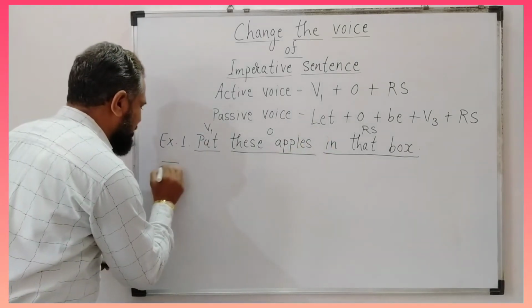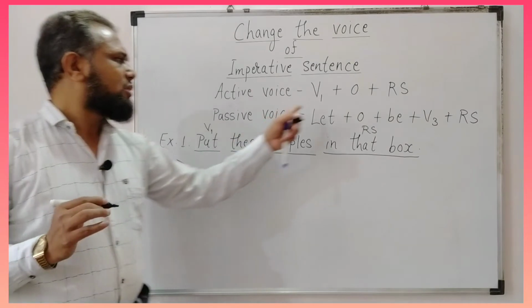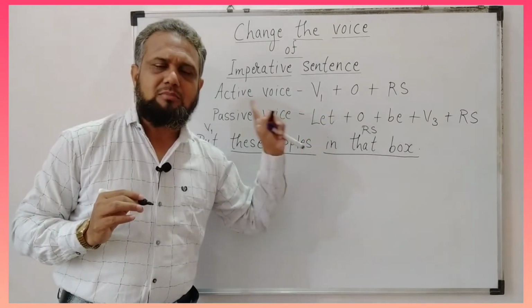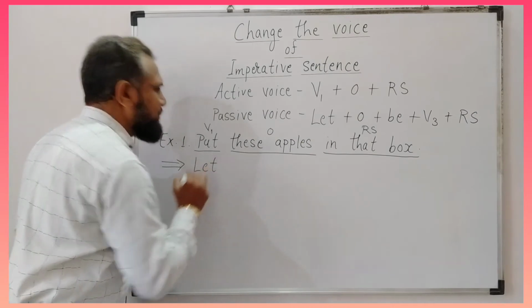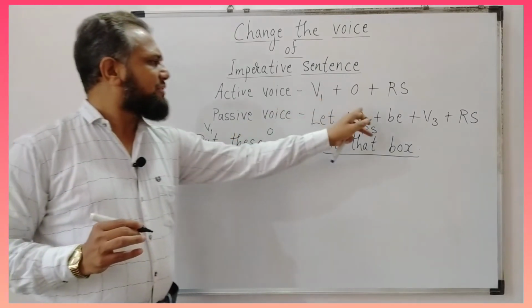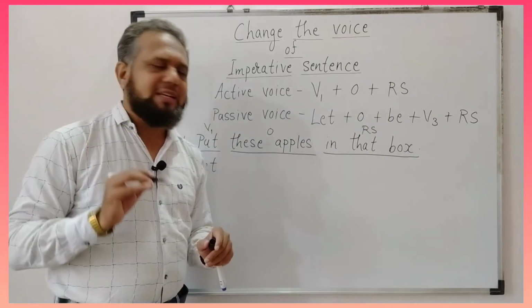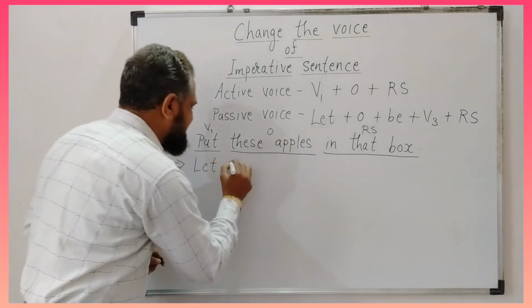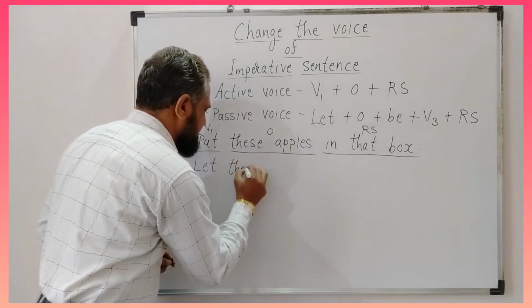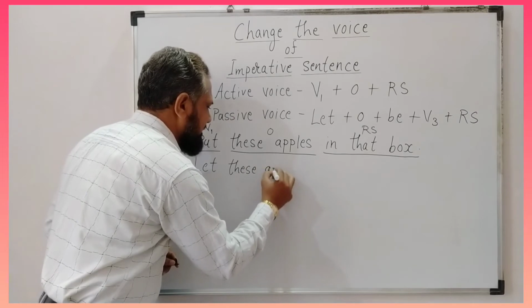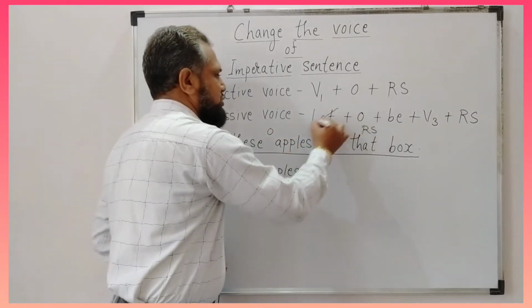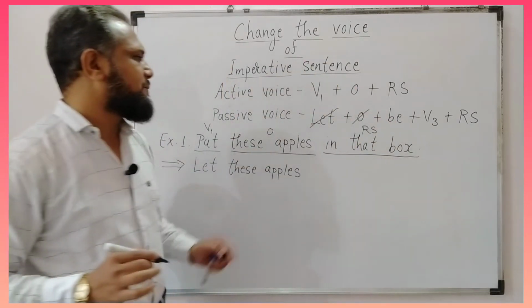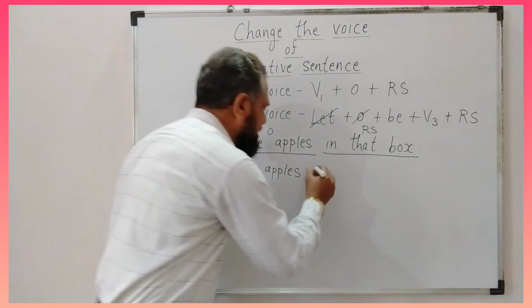Now, by using this formula, we will try to solve this question. First of all, we have to use let in the passive voice. Thereafter, we have to use object. And what is our object? These apples. Let these apples. We have used let, we have used object. Therefore, we have to write the word be.